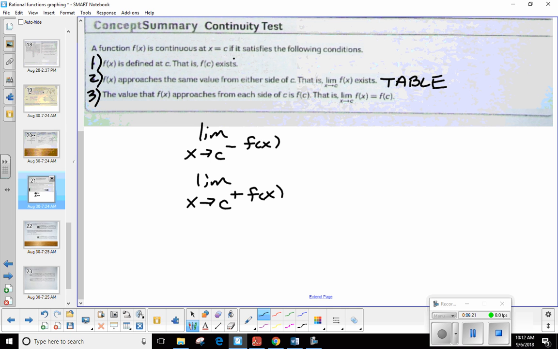Okay. Now, this one here, the limit as x approaches c of f of x, if there is no positive or negative given as a power, that means we are approaching it from both directions. Now, this limit only exists if I get the same value from both directions. Okay. So again, that might not make a whole lot of sense right now. Let's get into an example and see what you think.